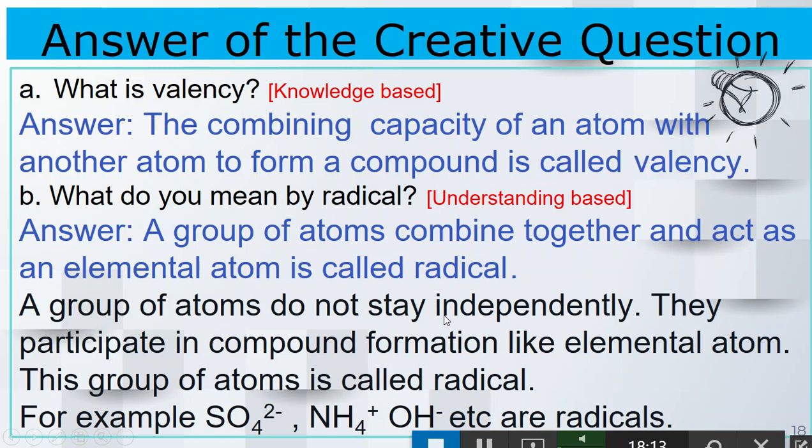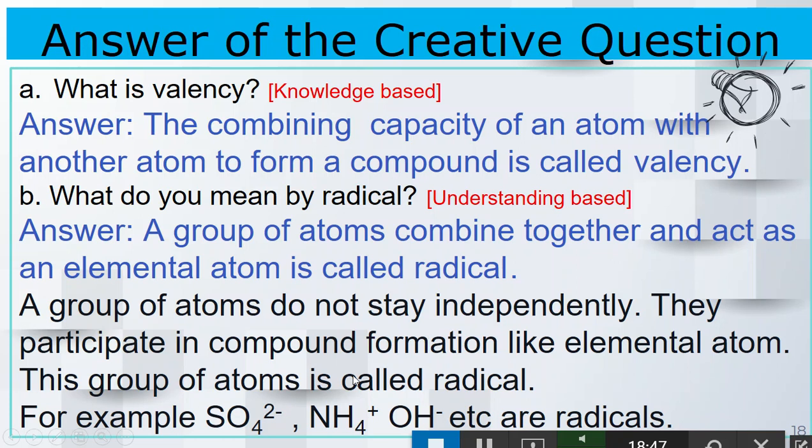What is valency? The combining capacity of an atom with another atom to form a compound is called valency. If you write this definition, you will get 1 mark easily and simply. Very simple. B number, what do you mean by radical? You have to write the definition. A group of atoms combined together that acts as an elemental atom is called radical. As it is 2 marks, you cannot only write the definition. As you have written the definition properly, you will get 1 mark, no doubt.